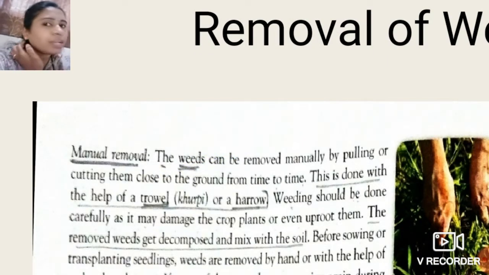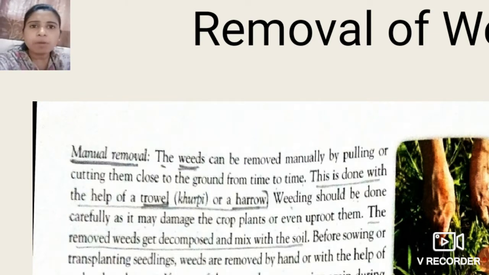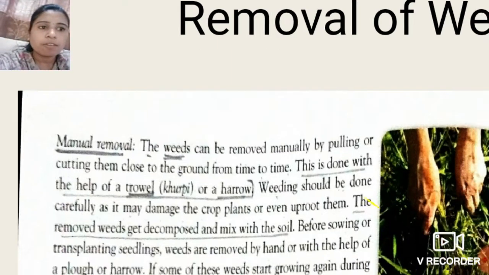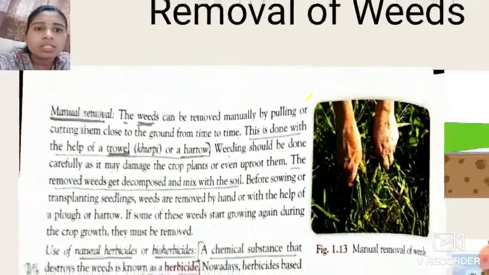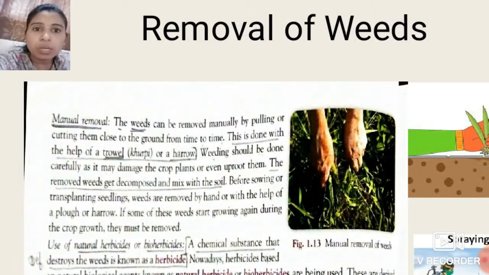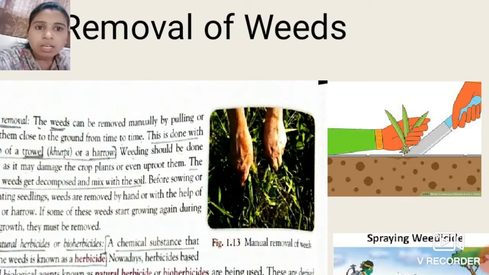See students, the word manual itself indicates without using any artificial means or machines. Manual removal means that with the help of our hand we pluck out the weeds from the field, just like this. The weeds can be removed manually by pulling or cutting them close to the ground from time to time.